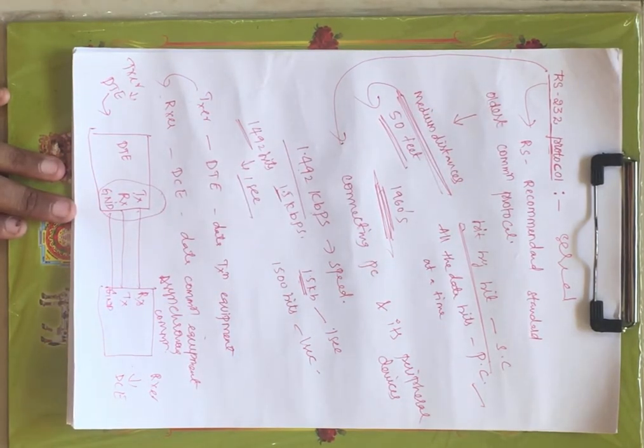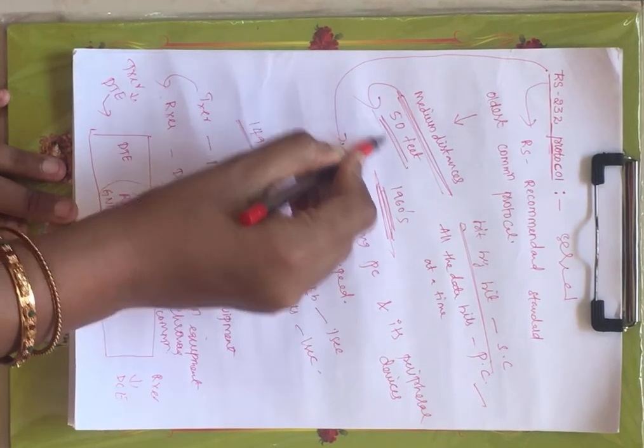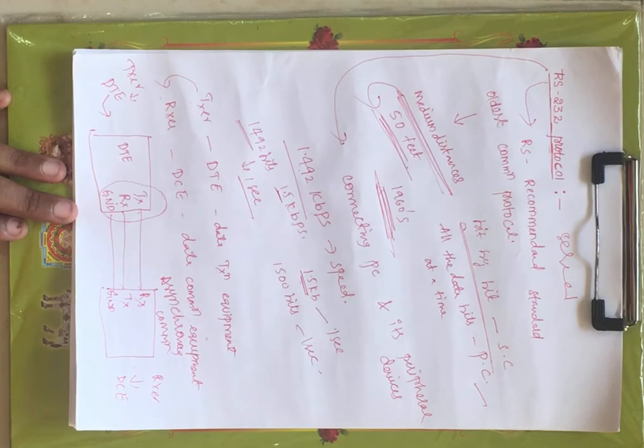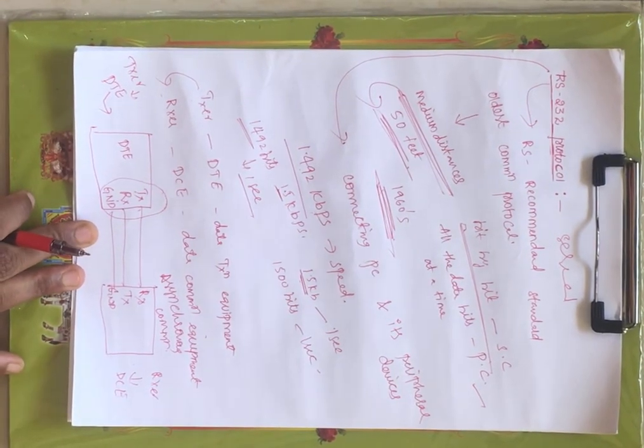That means this RS-232 protocol is used for exchange of data between your transmitter and receiver. That exchange of data is done serially, and it can support only up to 50 feet distance. Beyond 50 feet, you can't exchange the data between your transmitter and receiver serially.